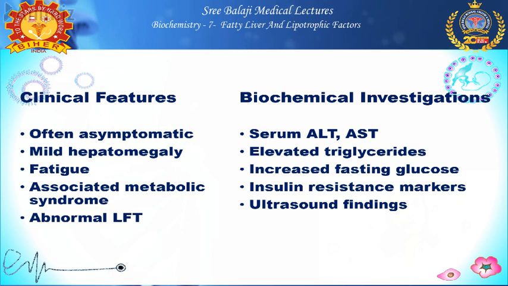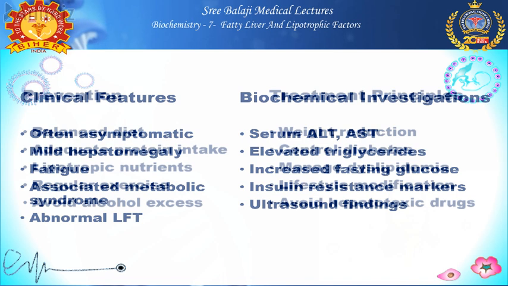So we need to investigate liver function tests, which will include serum ALT and AST. There will be elevated triacylglycerol in the blood. Increased fasting glucose and insulin resistance markers can be done to rule out metabolic syndrome. Ultrasound should be done to find this fatty liver. And the gold standard is liver biopsy, but it is an invasive investigation. So we can find it using an ultrasound.